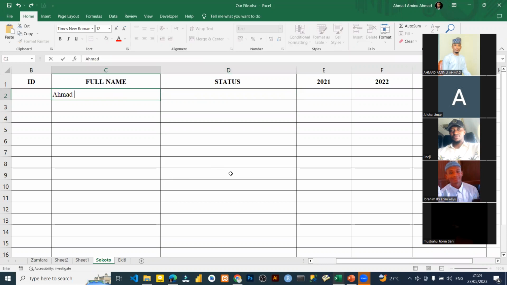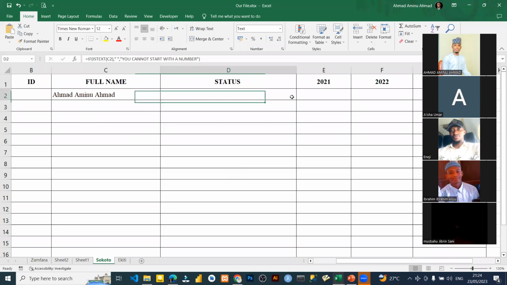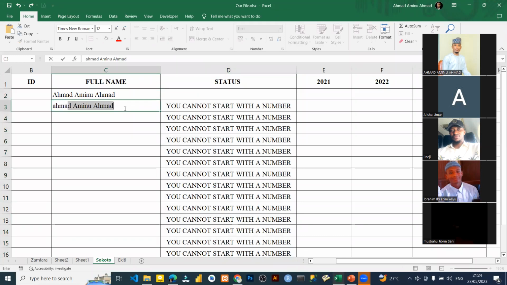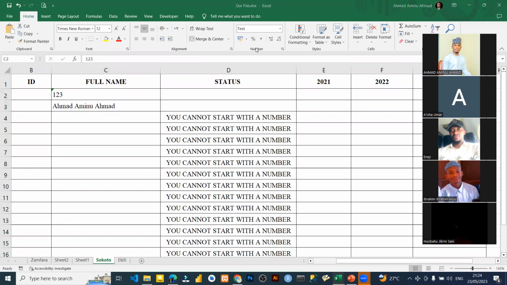So I put Ahmed. Now it didn't say anything because now it is a text. If I come here and put a number again, it will trigger the message. But if I come back here and put this, it's still empty, because the column is text. We already turned it to text.